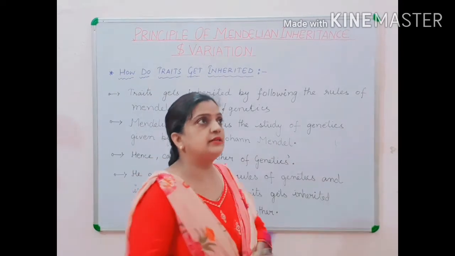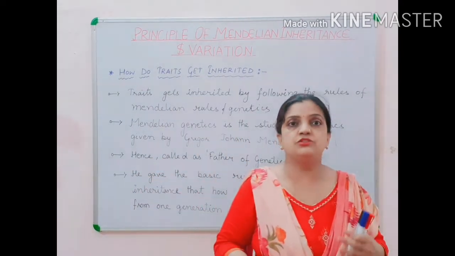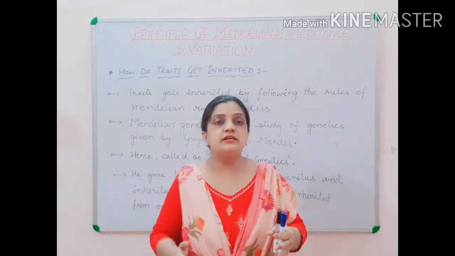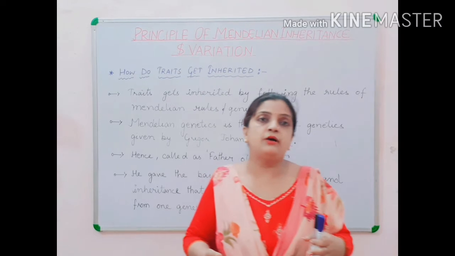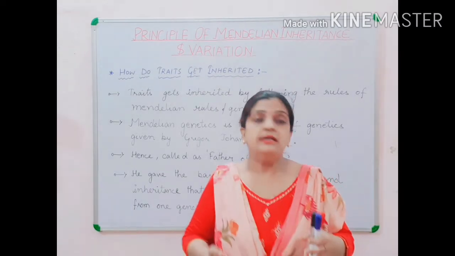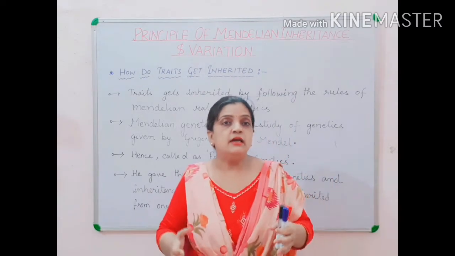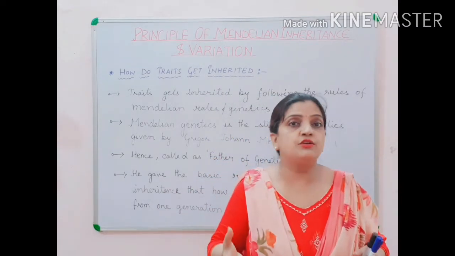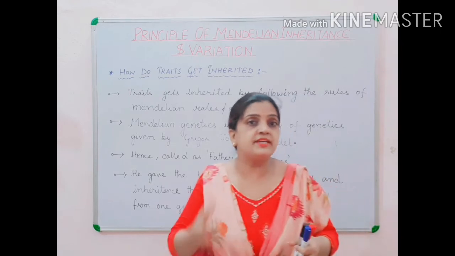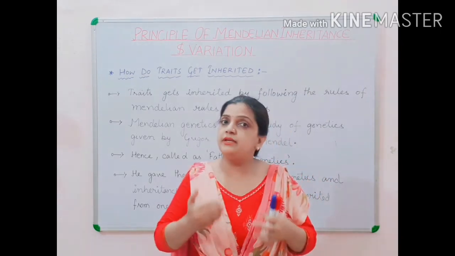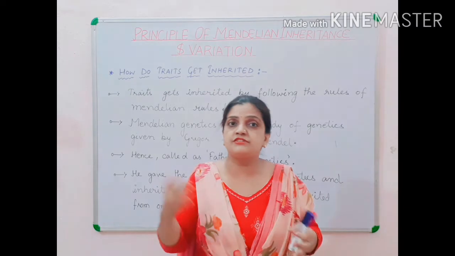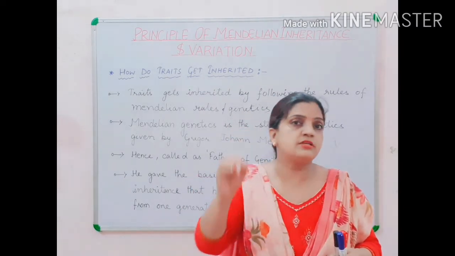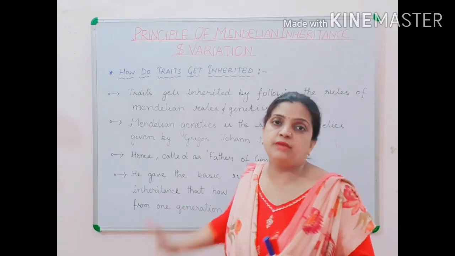I told you when I was explaining terminology and the persons involved in the genetics field, I told you a little about Mendel, who gave the initial milestone, the foundation stone to the study of genetics. He framed the basic rules of how genes get transferred generation wise. So very simple rules and regulations have been given by Mendel.